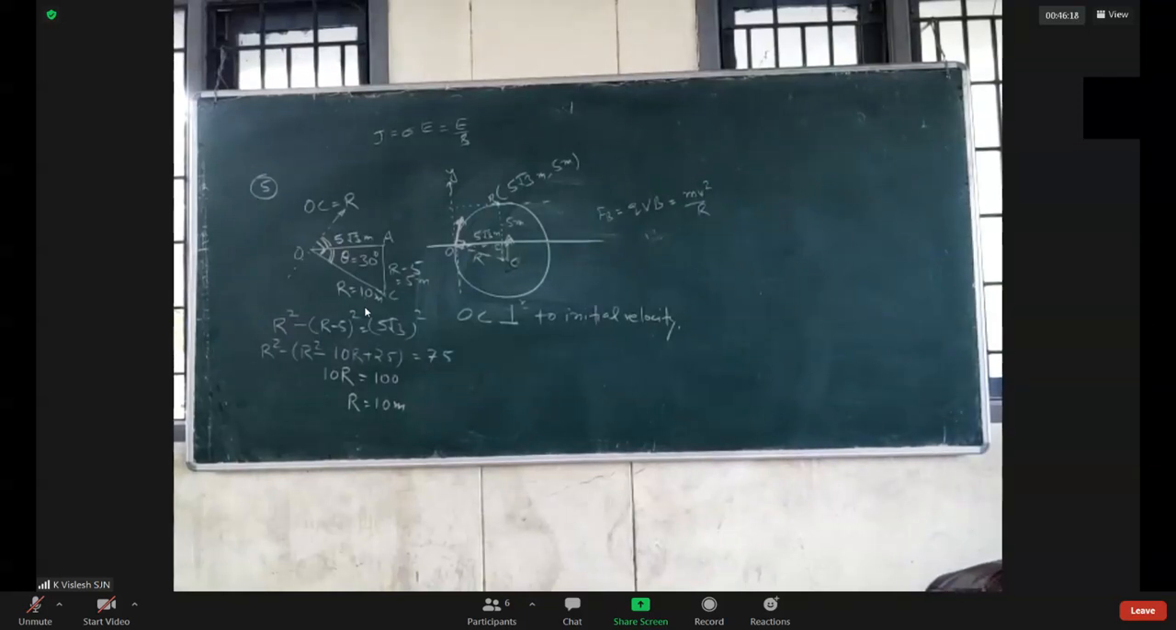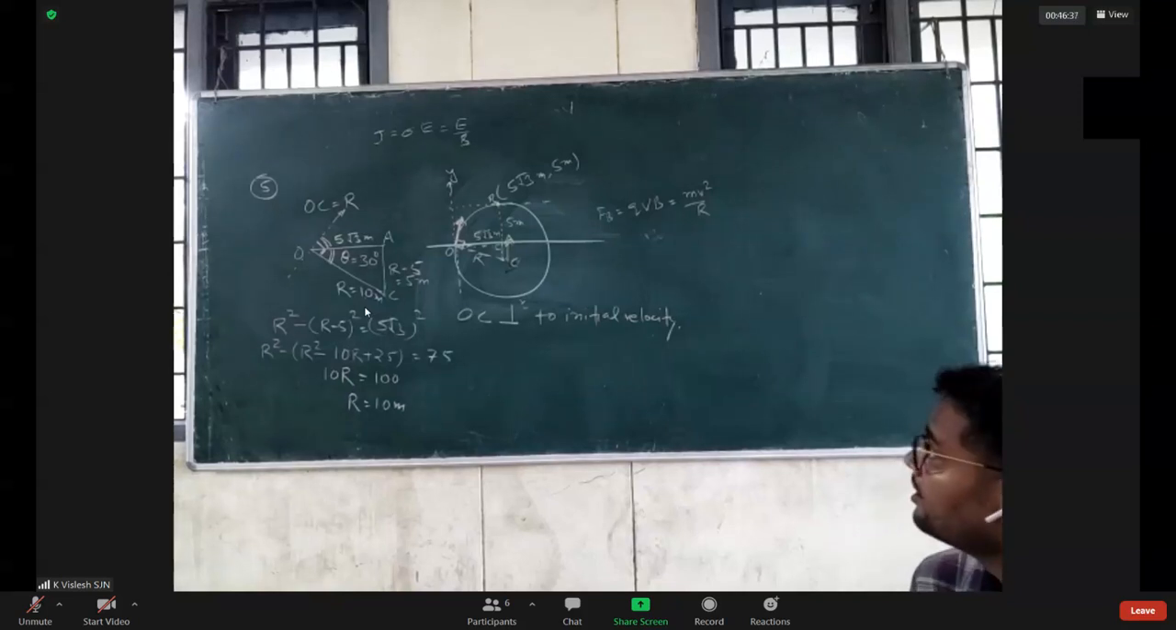And work done by the magnetic field is always zero. I hope you know that. Work done by magnetic field is always zero. So in this one, all options are correct. Just note it down.